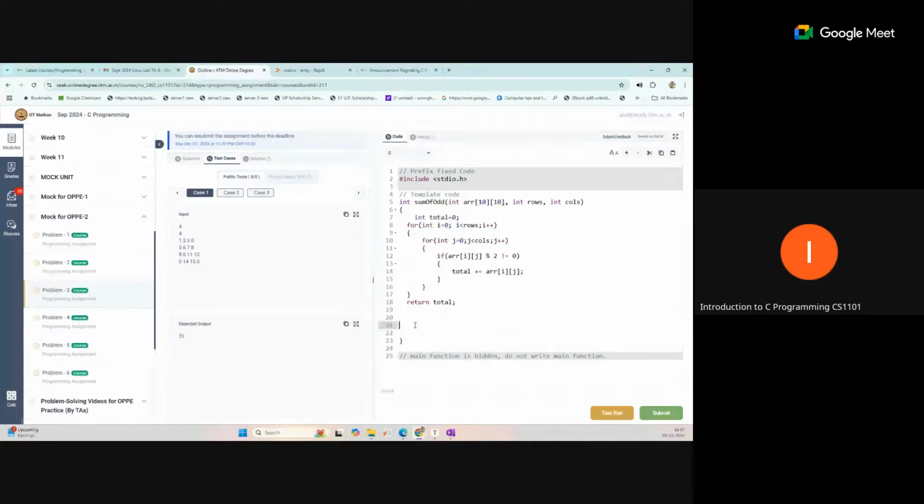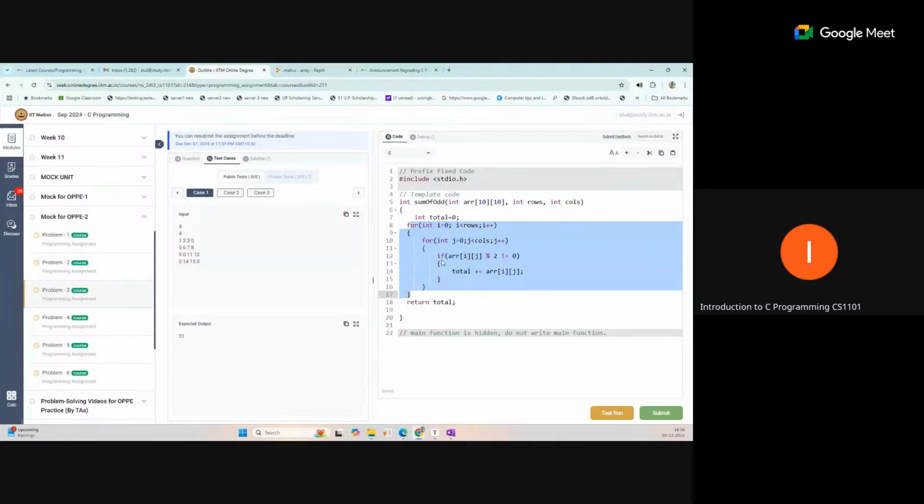That is your task. Now this type of array will be provided to you. You will have the number of rows and the number of columns. After that, you need to traverse the elements like this, and in between you identify what the task is. Based on that, you can write your logic inside this nested loop. Okay, so when we run that, let's see, we are getting the correct output.